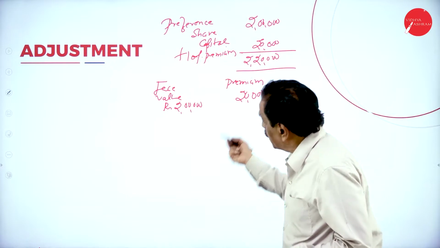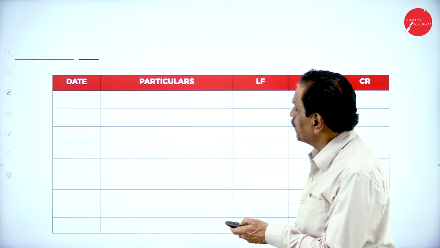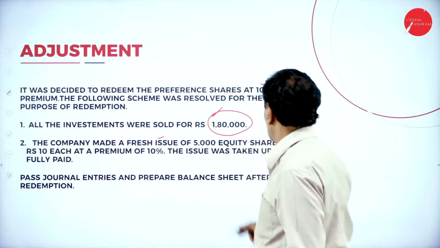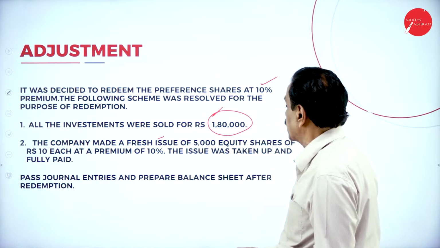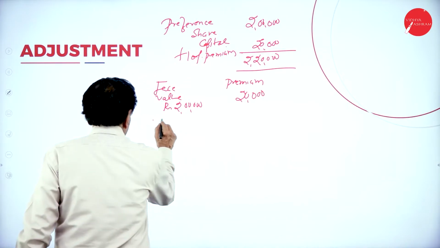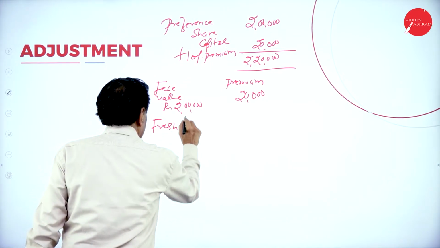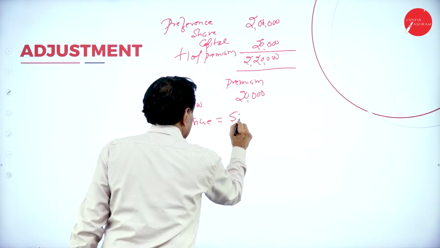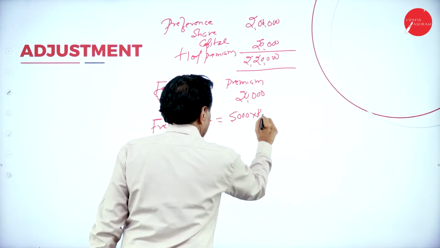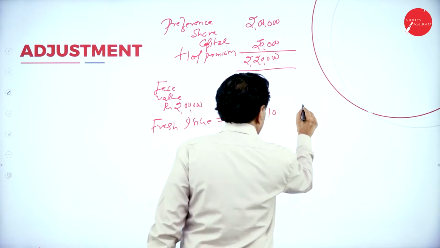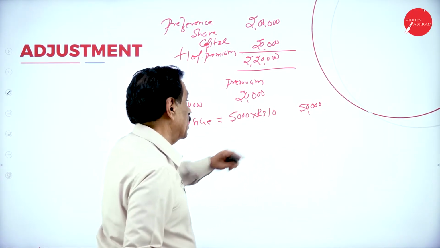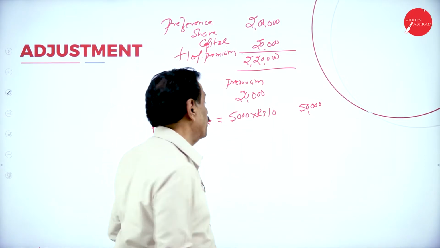So in order to pay this, fresh issue has been made. How many shares were issued? See that? The company issued 5,000 equity share of 10 each. Fresh issue. 5,000 share of rupees 10 each. This is 50,000. So 5,000 into 10 is 5 followed by 40, 50,000.